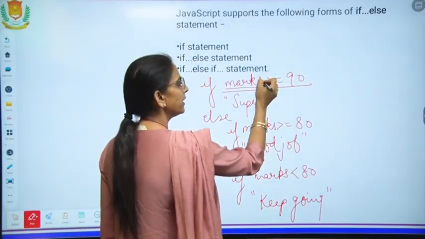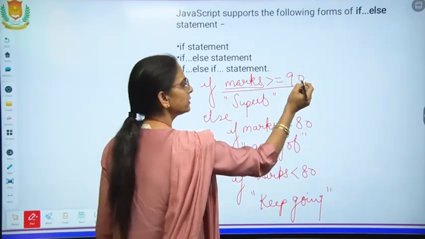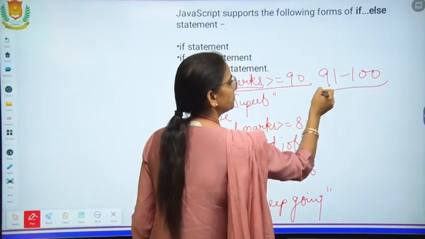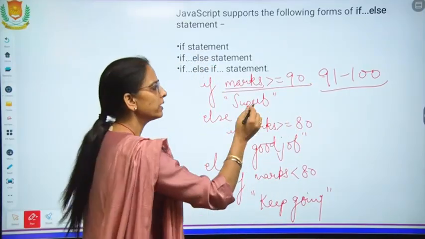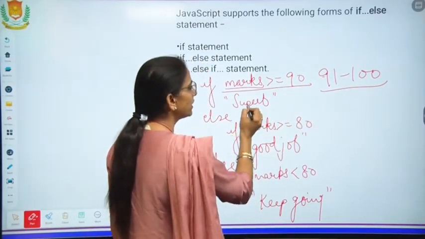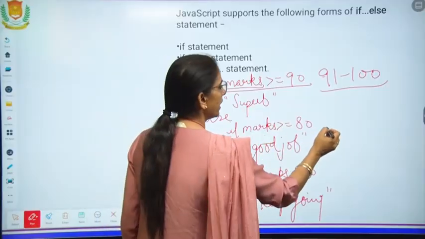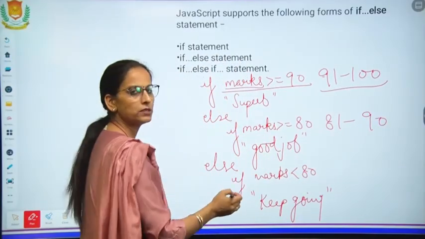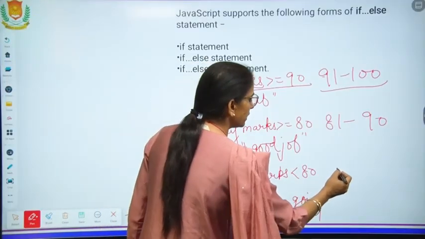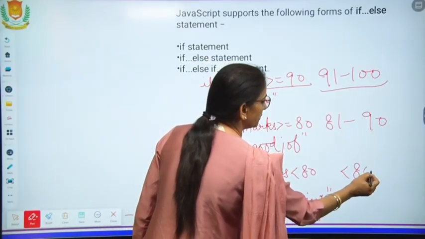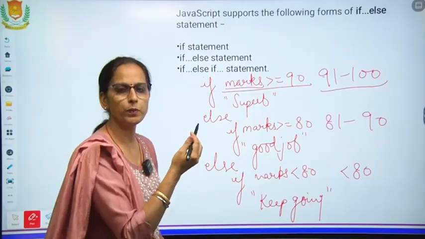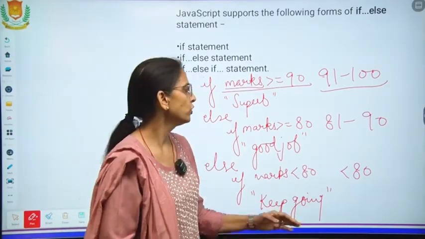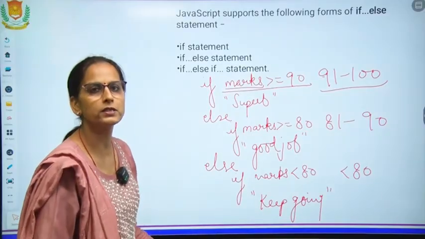If marks are greater than or equal to 90, in this category, marks from 91 to 100 will be processed. If marks are in this range, then this message will be printed. In this 81 to 90, then this message will be printed, and in this less than 80. All the marks below 80, we have written the message, keep going. So this is the example of nested if.